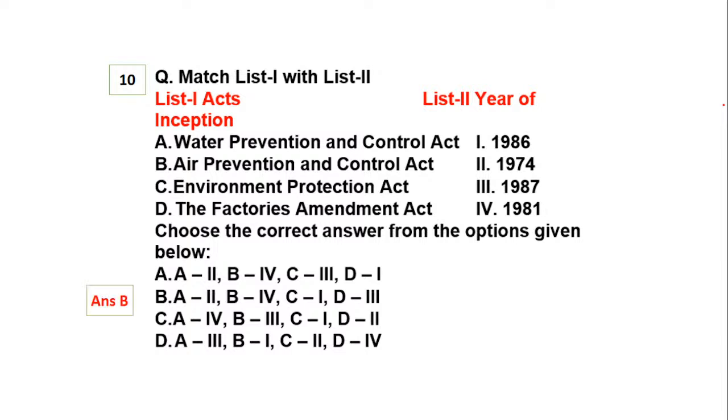So let's see. The right answer is option number B. Water Prevention and Control Act, that is 1974. Air Prevention and Control Act, that is 1981. Environmental Protection Act is 1986, and the Factories Amendment Act is 1987. I hope it is very clearly read. Okay, so option number B stands to be right.